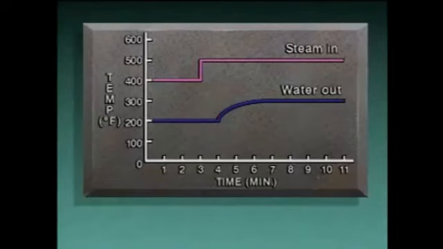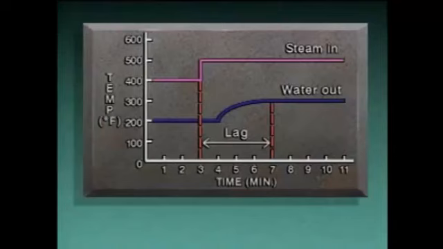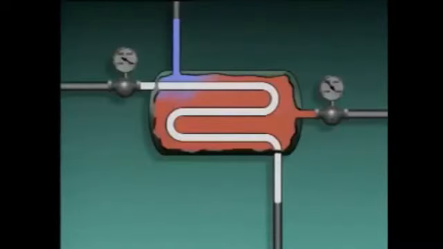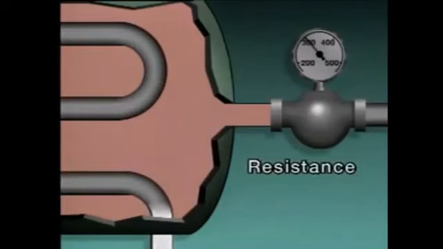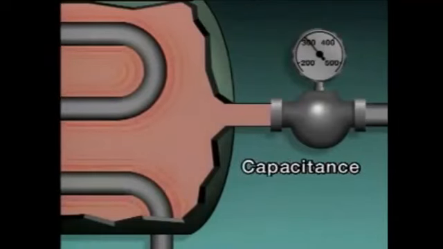The total amount of time from when the steam temperature changed until the water temperature reached its maximum amount of change is called lag. Lag is caused by the combined effects of dead time and other process characteristics, such as resistance and capacitance. In this process, the transfer of heat from the steam to the water was delayed because of the resistance to heat transfer in the steam coils and because of the water's capacitance, or the ability of the water to store heat.